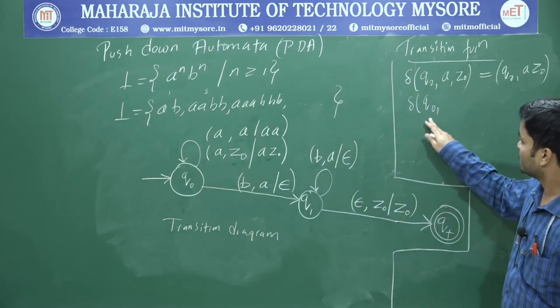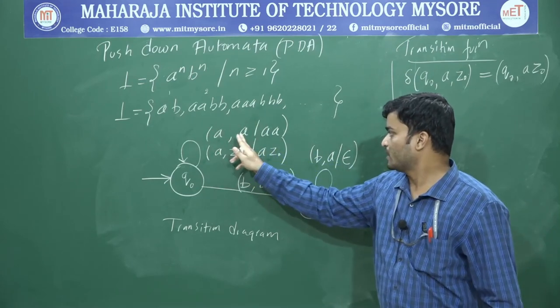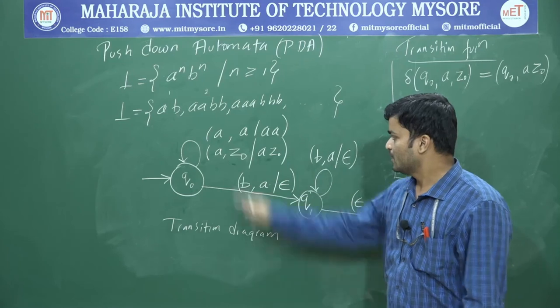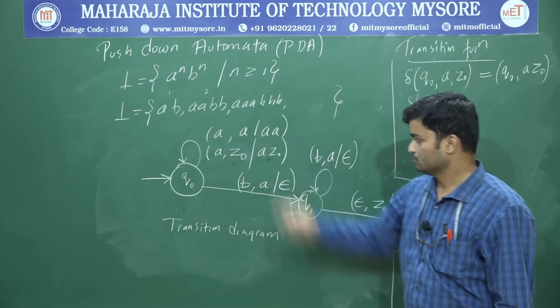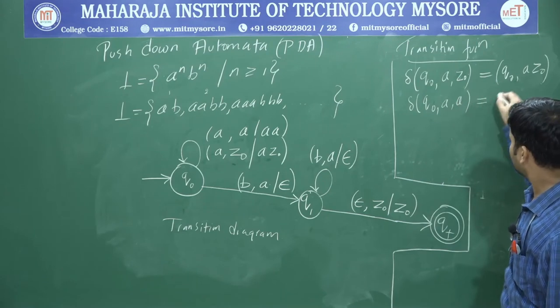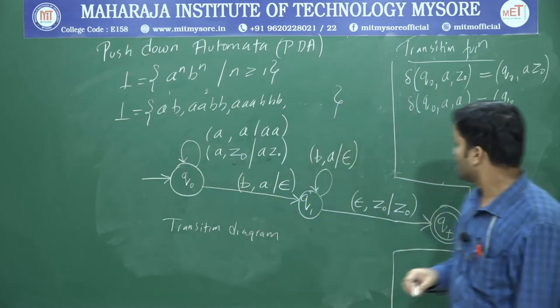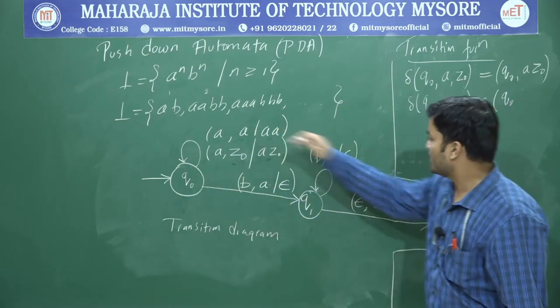Write Q0 as it is. Next you write this part, whatever is present in the left hand side of this slash, you write that one as it is. In the right hand side you just write Q0, because it has taken a transition again to Q0. Now you write this part, AA.